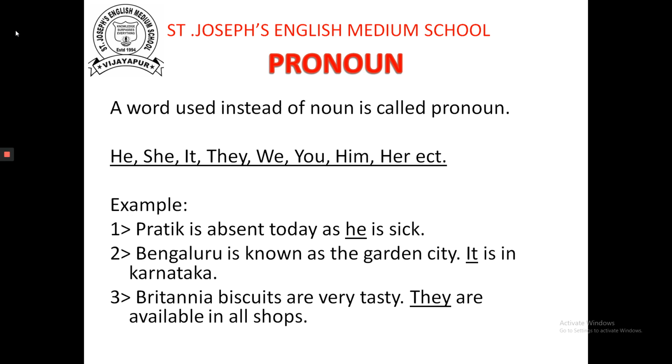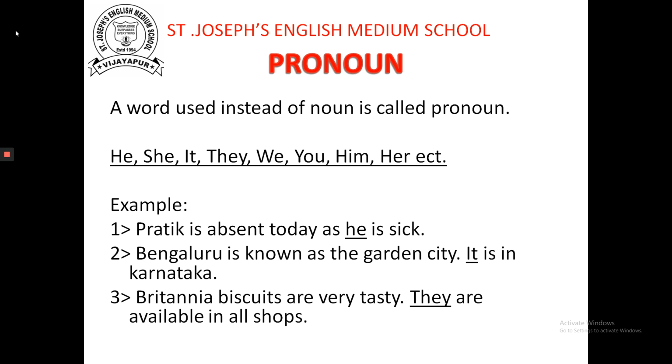For example, Pratik is absent today as he is sick. This he shows pronoun. Coming to the next example, Bengaluru is known as the garden city. It is in Karnataka. It shows pronoun.